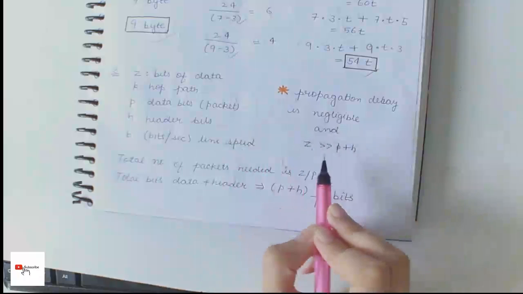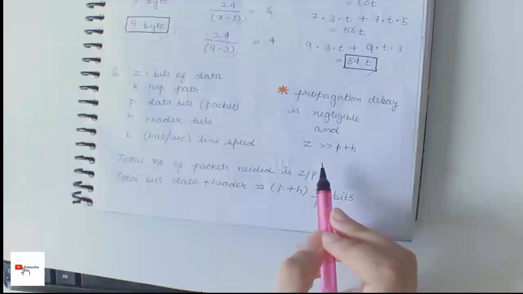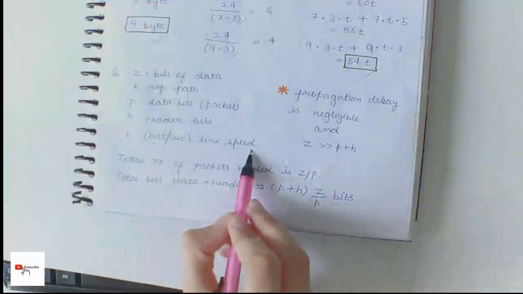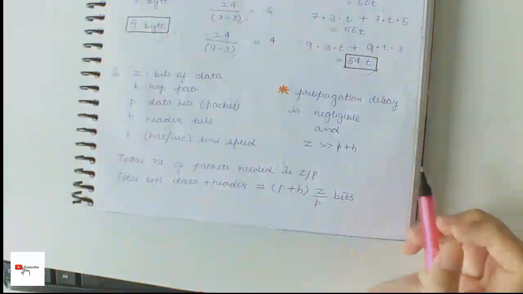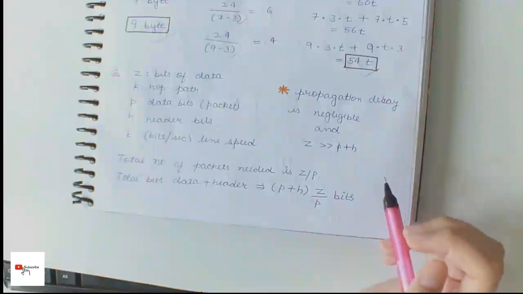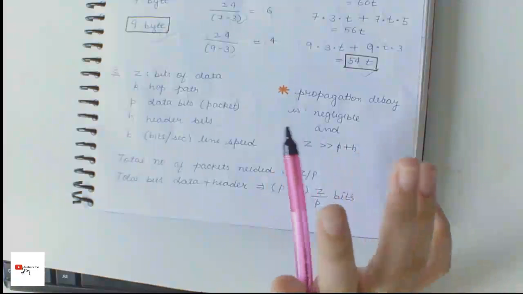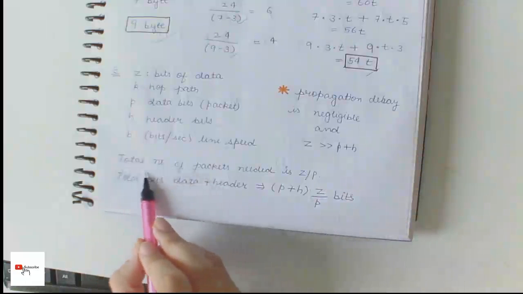We assume that Z is greater than p plus h. The line is b bits per second, the line speed, and the propagation delay is negligible. What value of p minimizes the total transmission time for the data? That is the optimum p value. That is the optimum packet size.